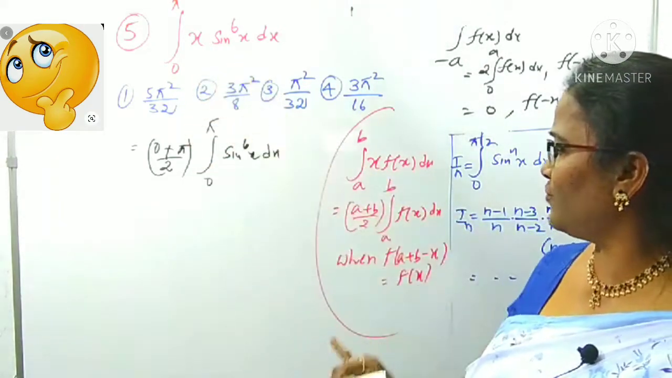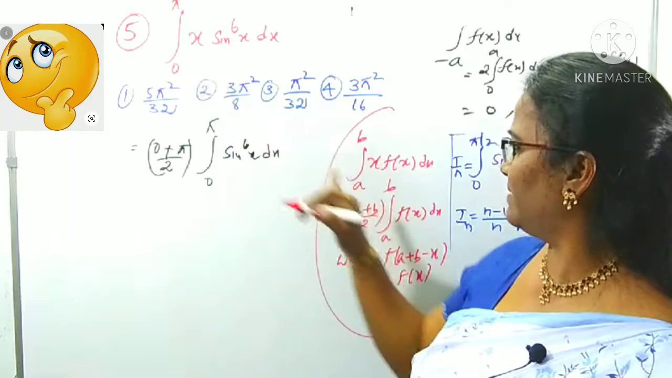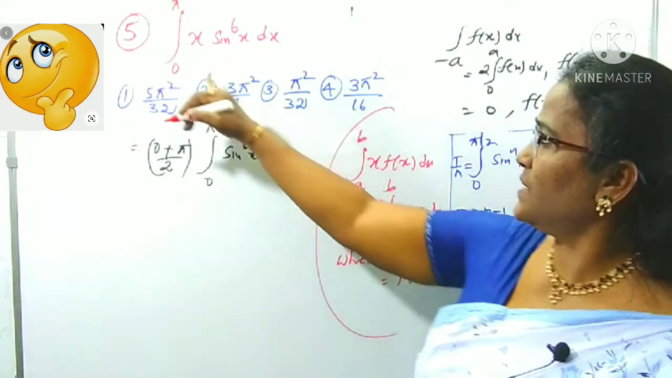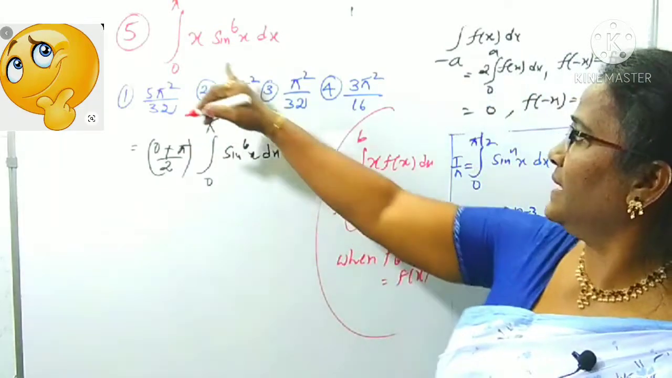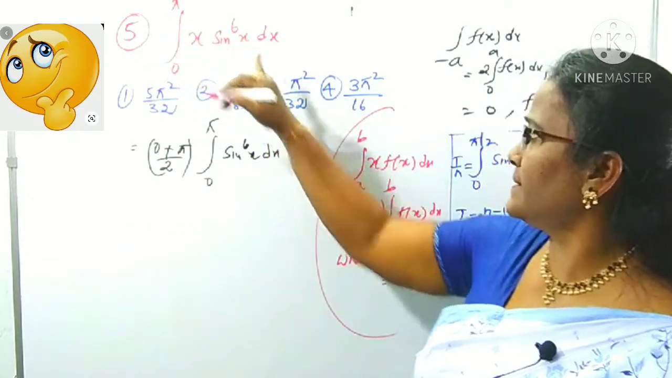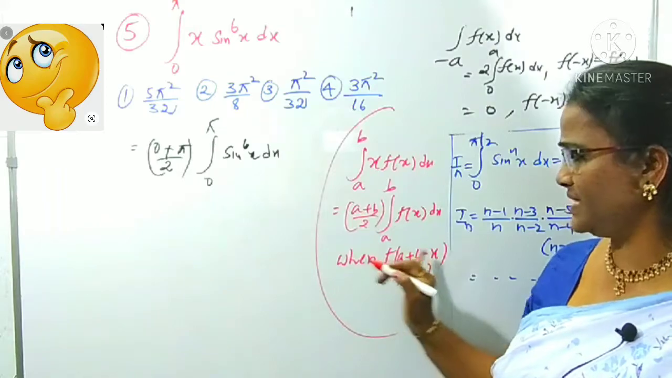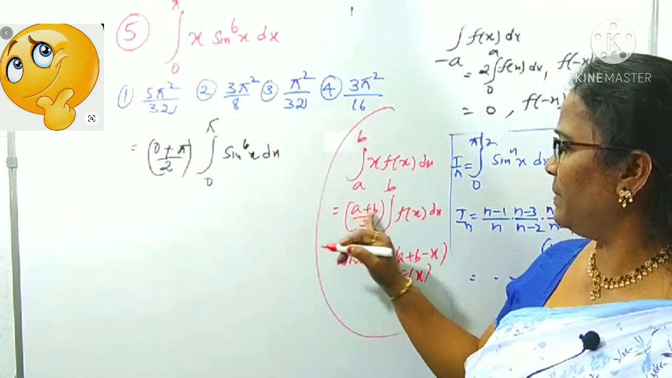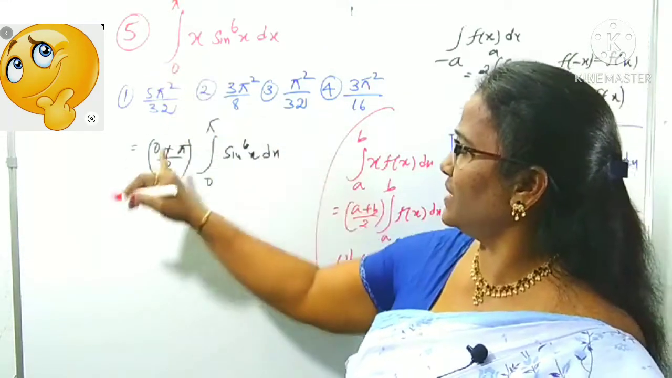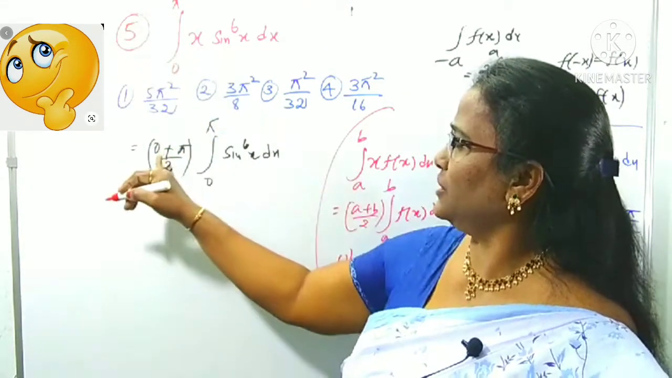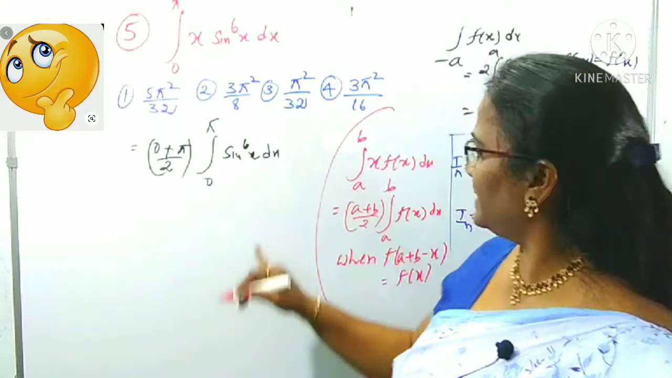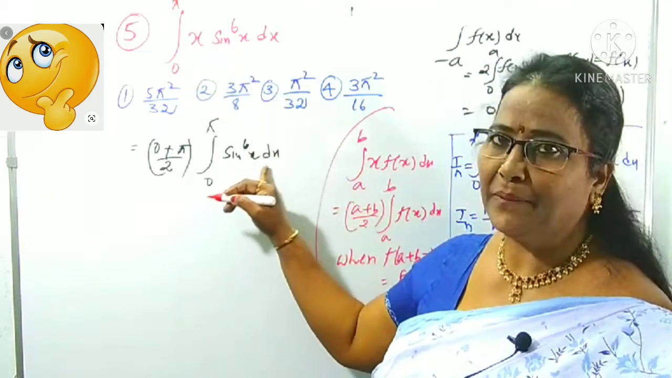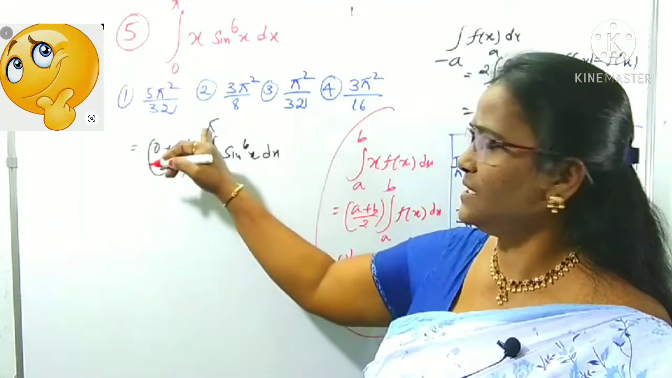You know this is in this form only, x f(x). In place of f(x) what is there? Sin power 6x. A, b are 0, pi. A plus b is pi. Sin(pi minus x) is sin x, means this is true. Immediately you can take this as (a plus b) by 2. In place of x we can write (0 plus pi) by 2, same function f(x). In place of f(x) what is there? Sin power 6x between the limits 0 to pi.